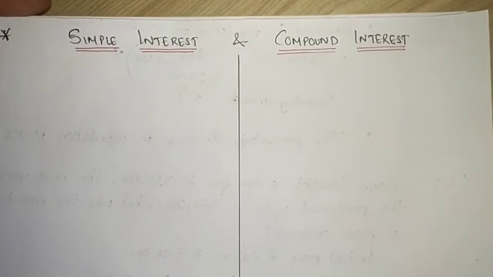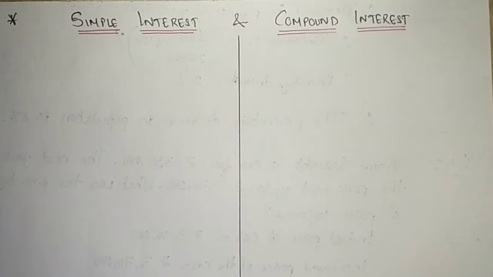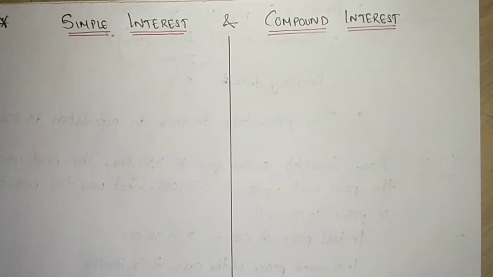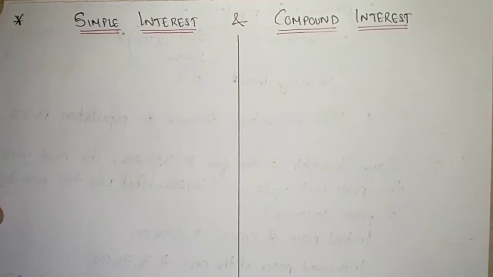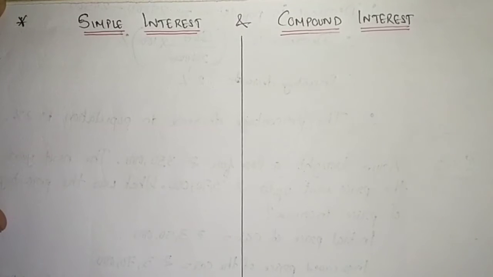Now moving to simple interest and compound interest. What is simple interest and what is compound interest? To explain that, let me give you one example.